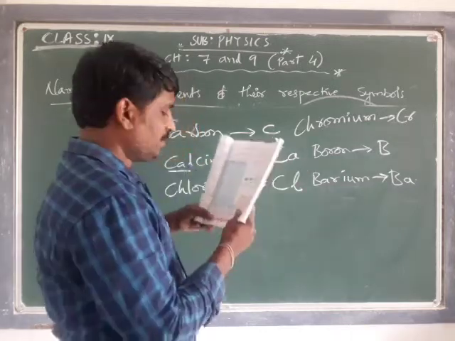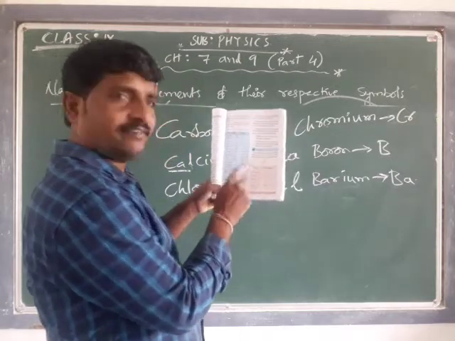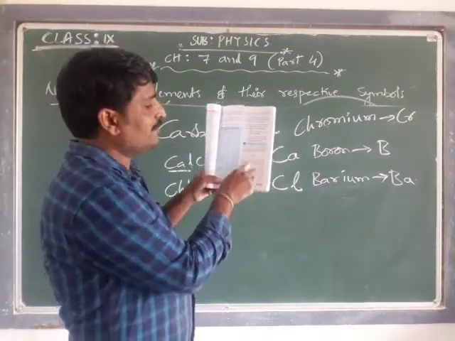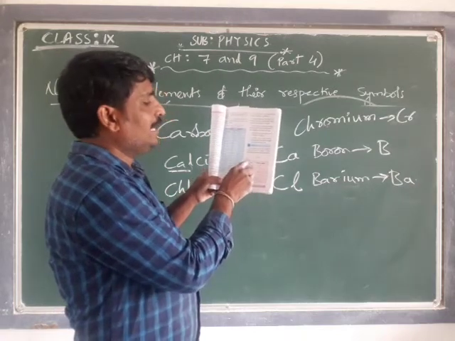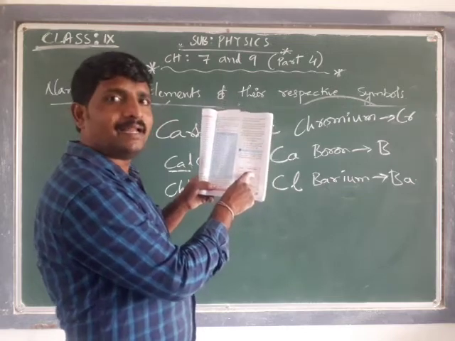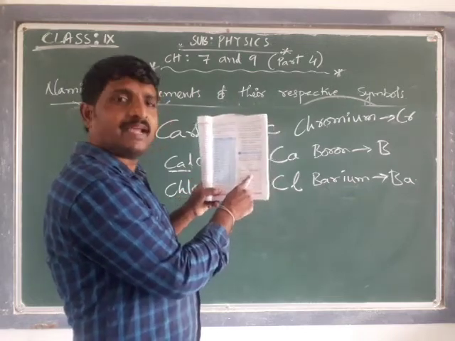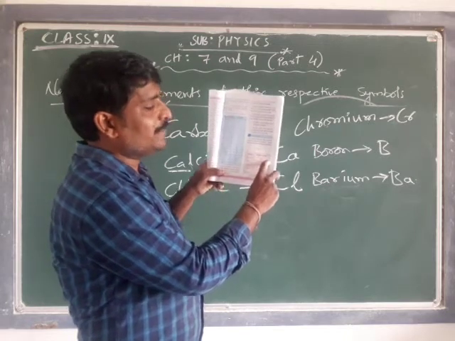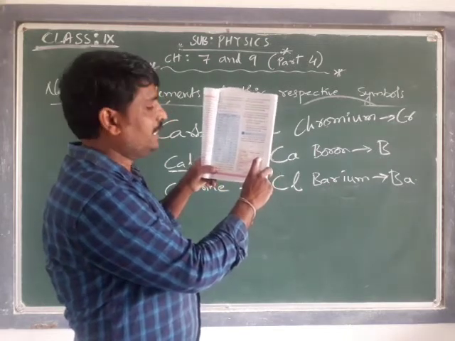As a homework, why this iron is Fe, that we will discuss now. Meanwhile, you go to page number 107 and table number 3. Elements and possible symbols are being given. Aluminium, small a and small l has been given. Is it right? If not, what is the right symbol? What is the correct symbol you have to write here?